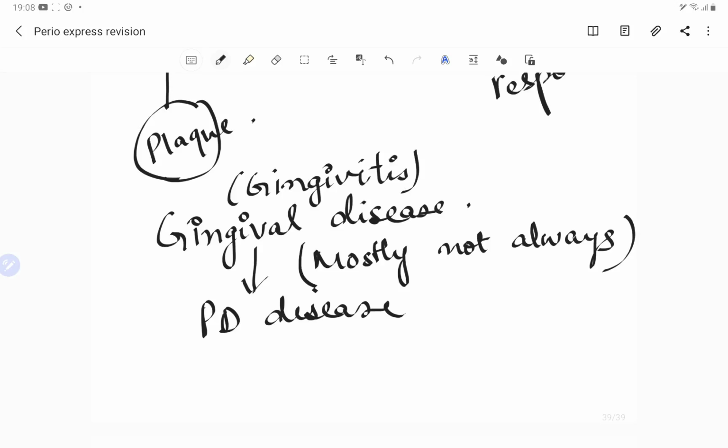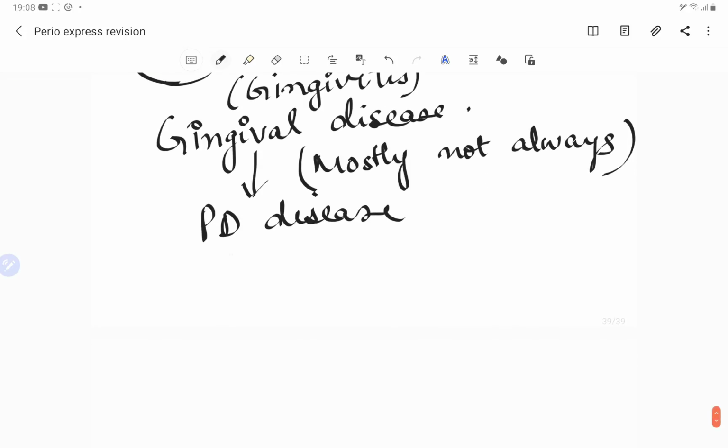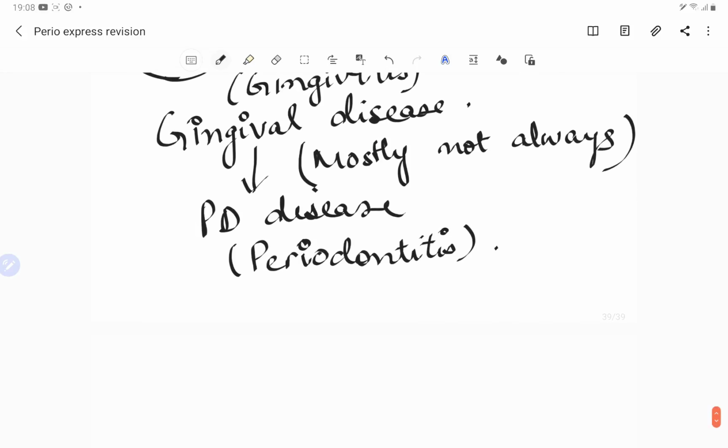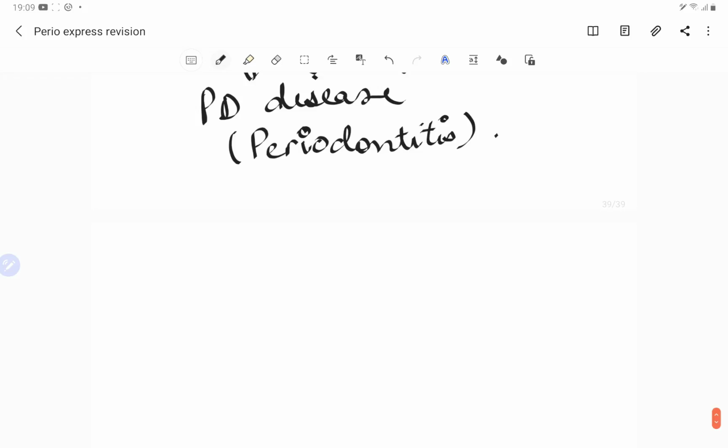Itis word is for inflammation. So if we see there is inflammation in the gingiva, we call it gingivitis. If we see inflammation in the periodontal ligament or the surrounding bone, then we call it periodontitis. Are we clear up till now, guys? Very easy. Gingiva means the gums. Itis means inflammation. If there is inflammation in the gingiva, we call gingivitis. Periodontal tissues, that is the periodontal ligament and the supporting bone, inflammation in that we call the periodontitis.